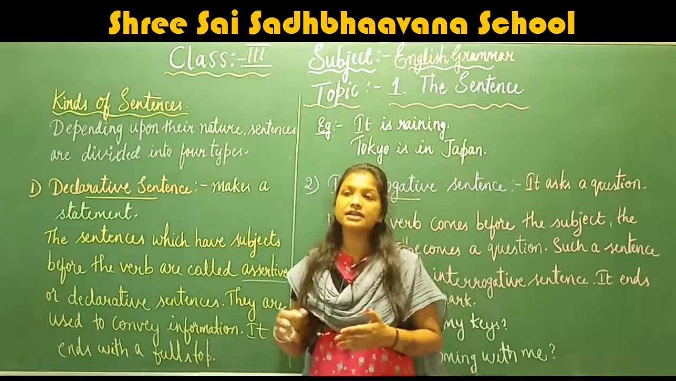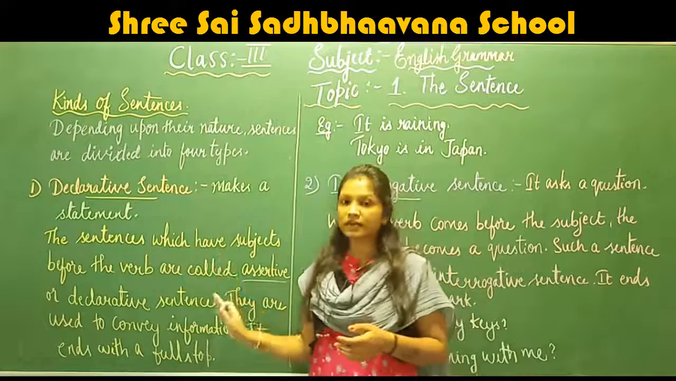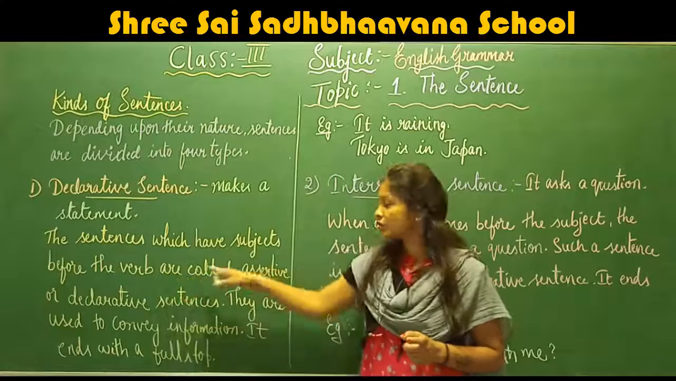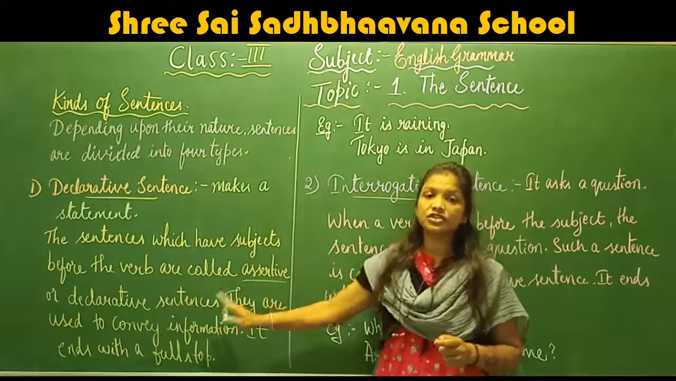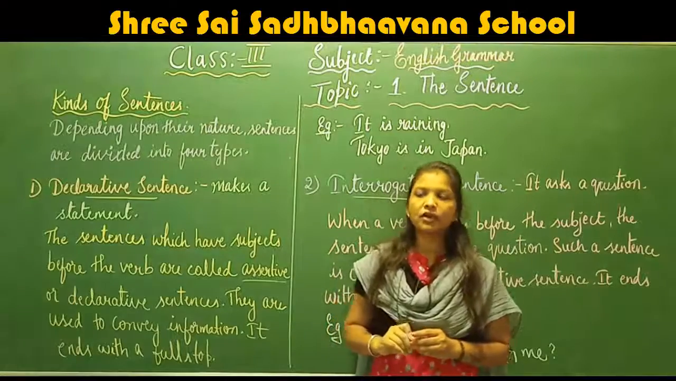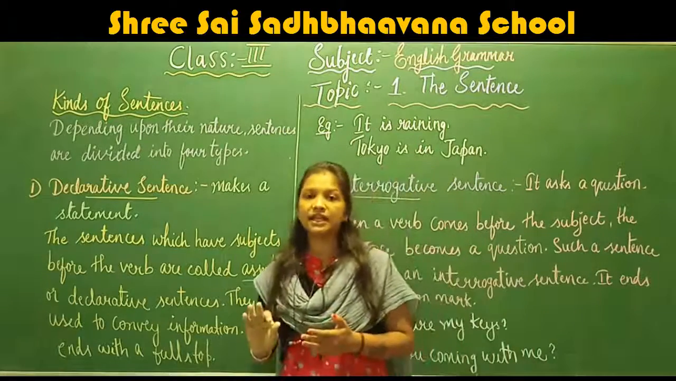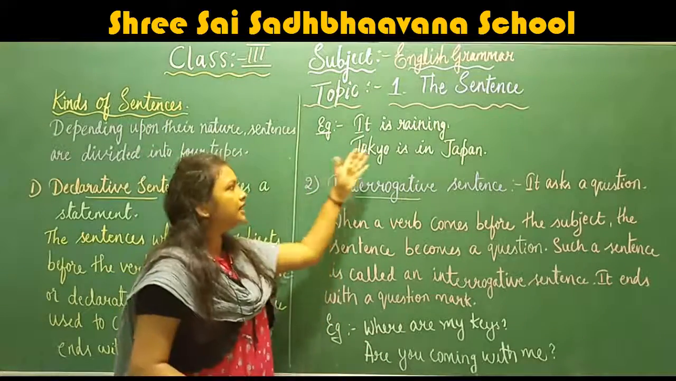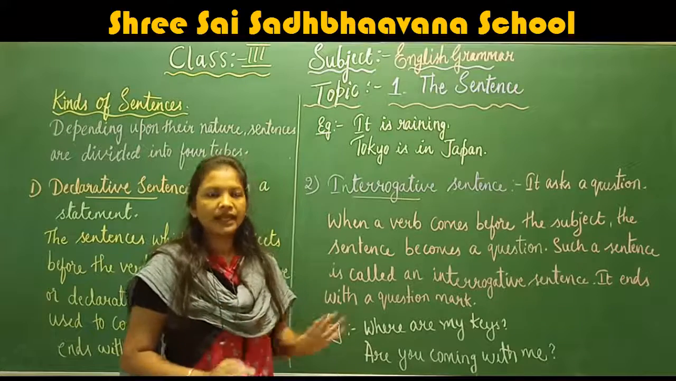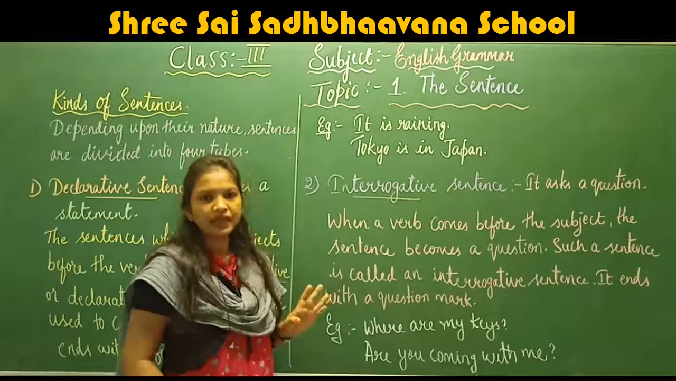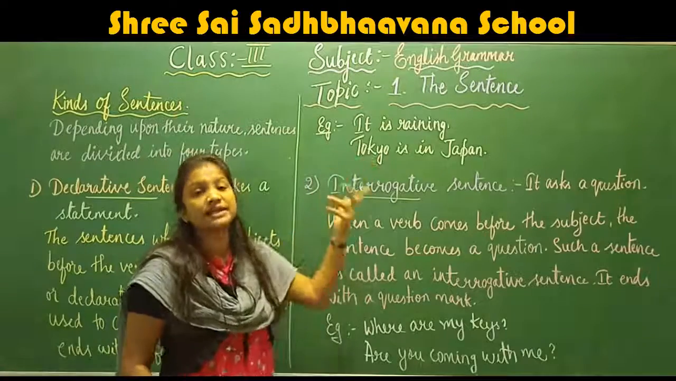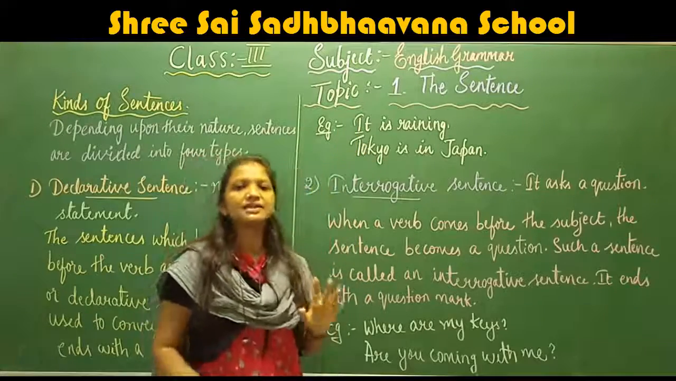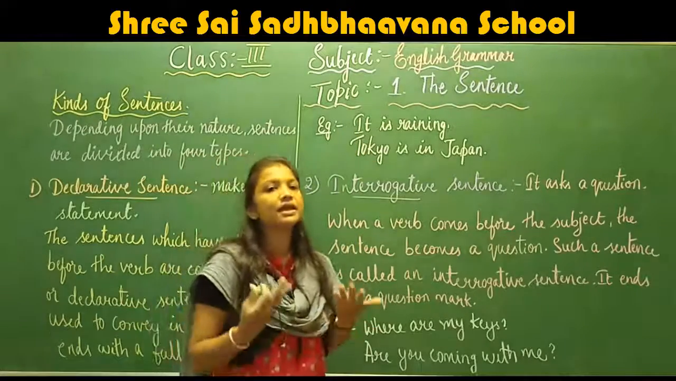So when the subject comes before the verb in the sentence, then those sentences are called assertive sentence or declarative sentences. Okay, here declarative sentences always end with full stop. Okay, so here for example, it is raining. Here it is raining. It is just an information. Right, it is making a statement. Correct. Here no question mark, no exclamatory mark, no surprise here, nothing. Here just this sentence is giving us an information, is declaring something, a statement.